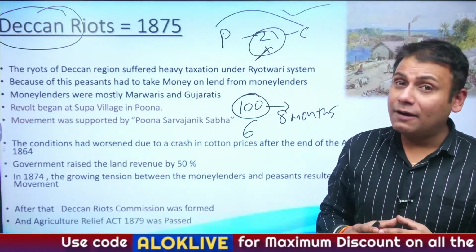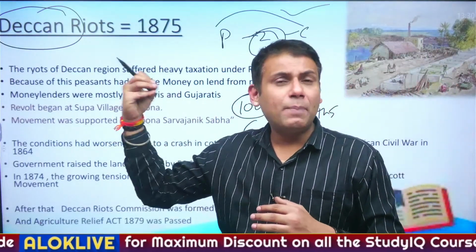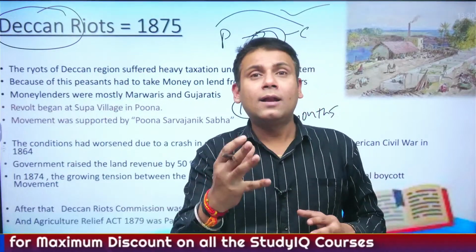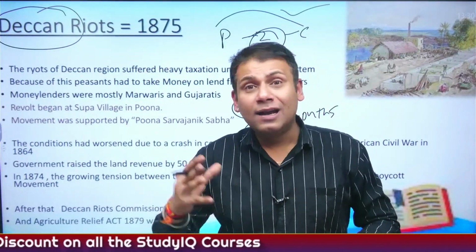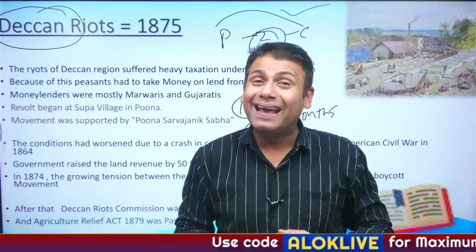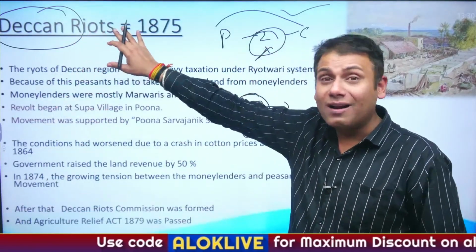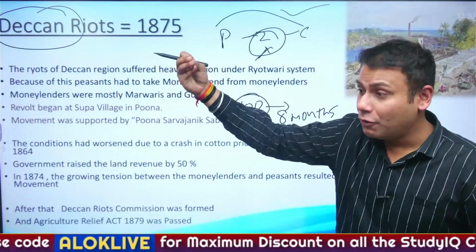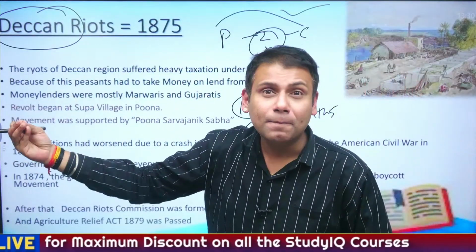It is believed that from the region of Pune, it spread to different parts of Maharashtra, particularly Ahmednagar, Satara, Nasik, and so on. Finally, army help was sought, and then they were able to control the Deccan riots. Hence, I've used the word riots here, rather than Deccan peasant movement.